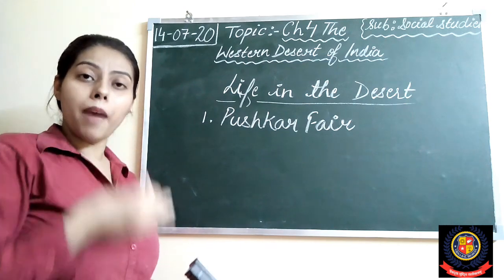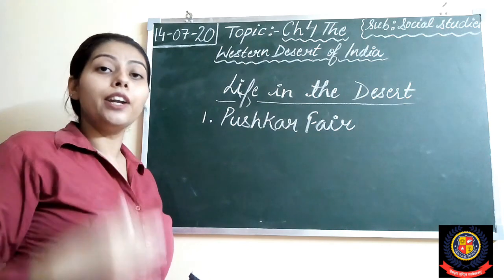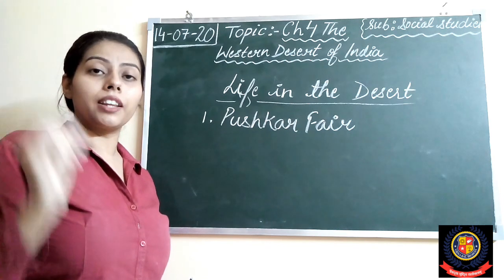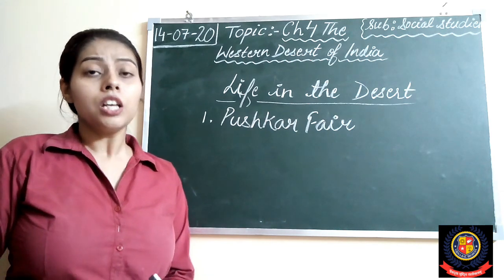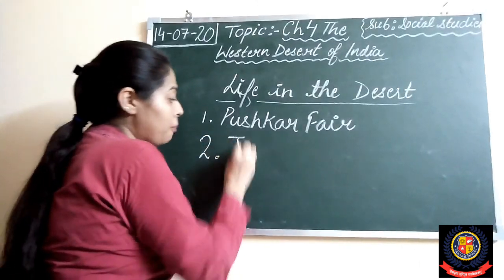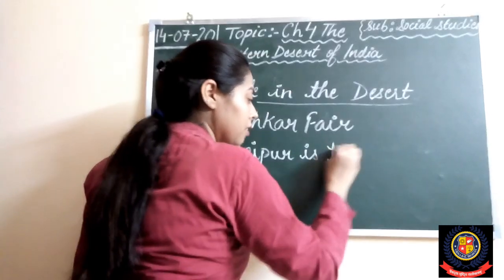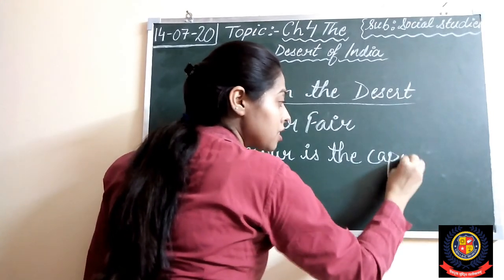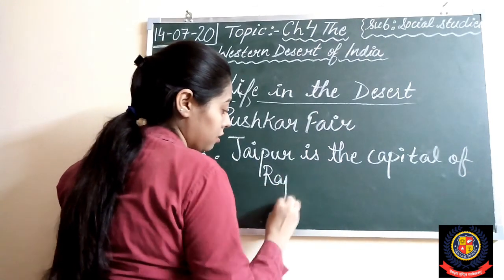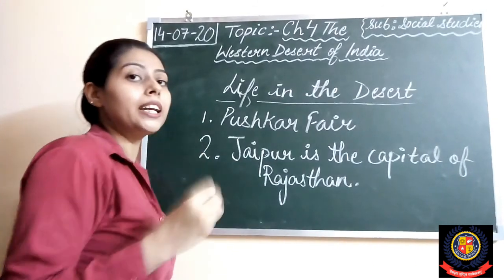Right, students? So we are talking about Rajasthan. Next, Jaipur is the capital of Rajasthan. Right, students? Jaipur is the capital of Rajasthan. And Jaipur is known as the Pink City.